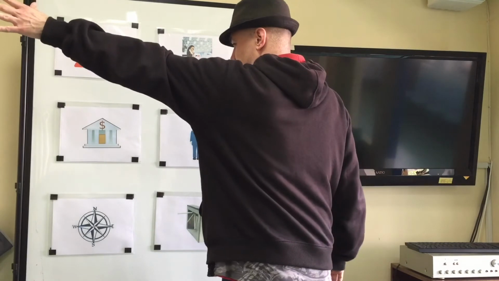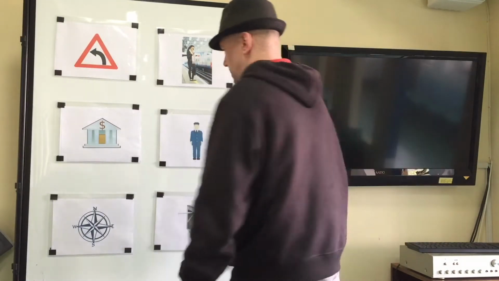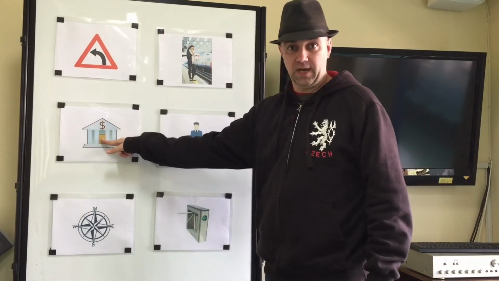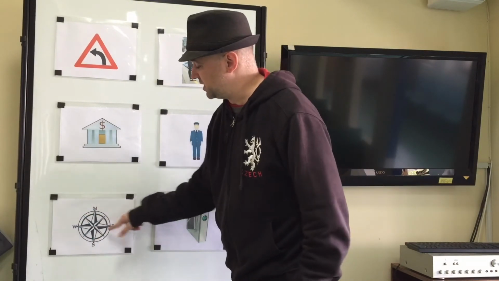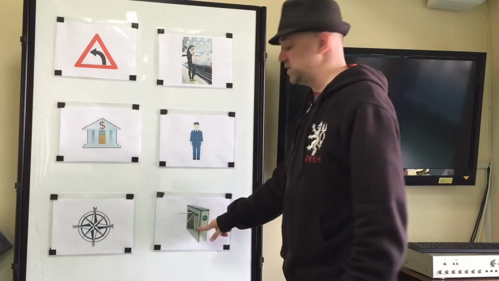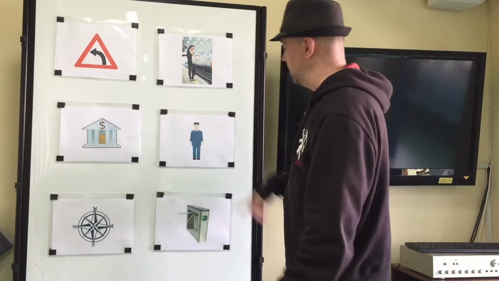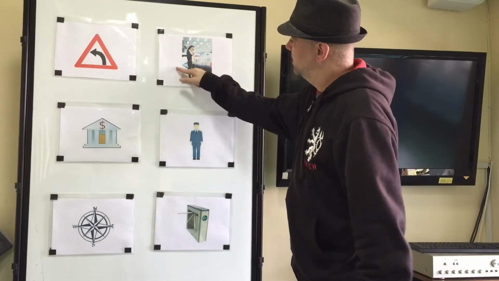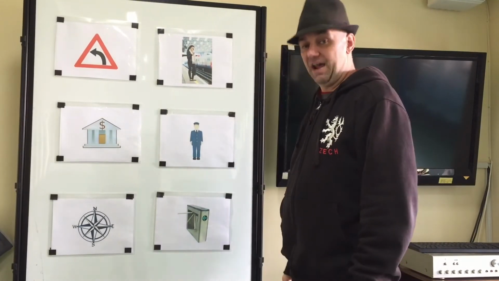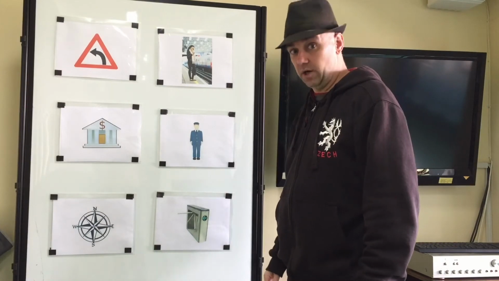Okay, so one more time. We have left and its opposite right. We have the bank where we get money. We have the compass with north, south, east, west. We have the turnstile where we see the conductor who takes our ticket. And wait for the train on the platform. Very good.